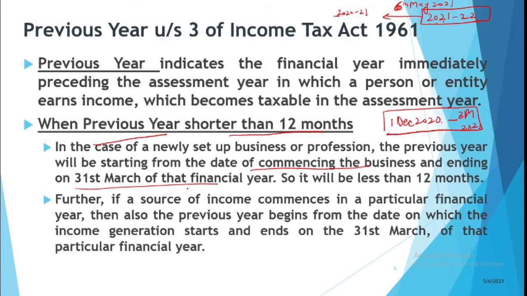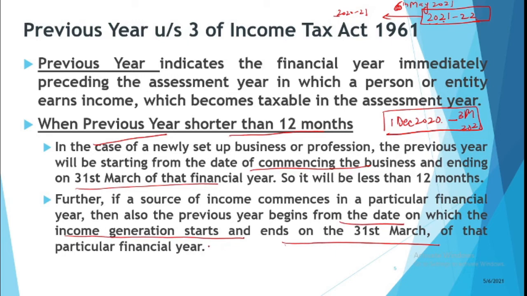Just like a business, if any other source of income is commencing during a particular year, then your previous year will start from the date when the income generation starts and it will end on 31st of March of that particular year. Suppose you are into writing stories and poems and you think of publishing a book.